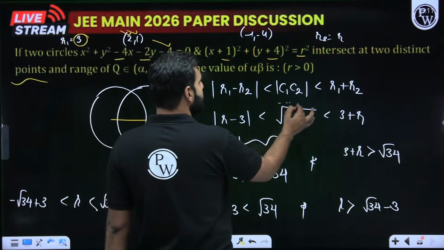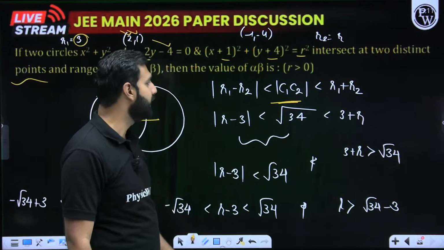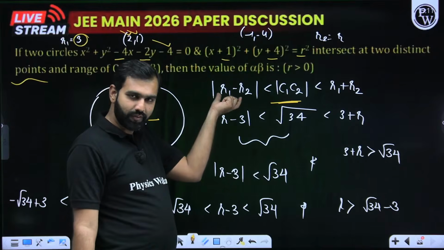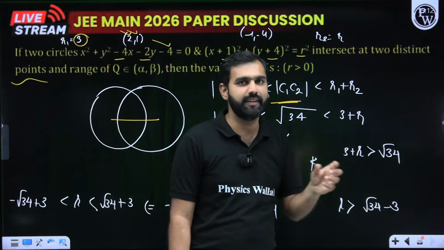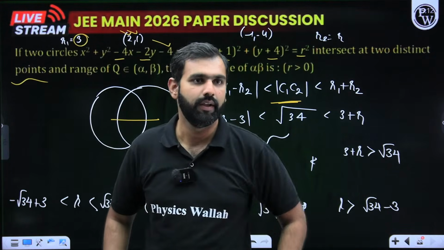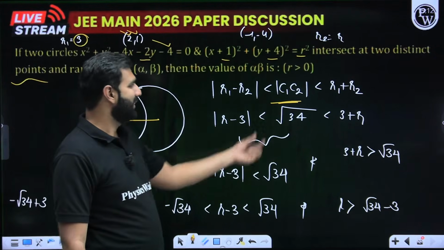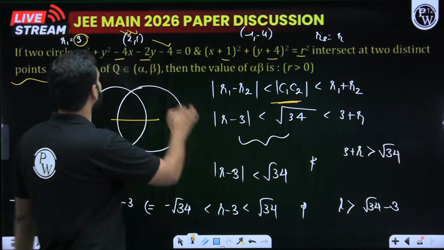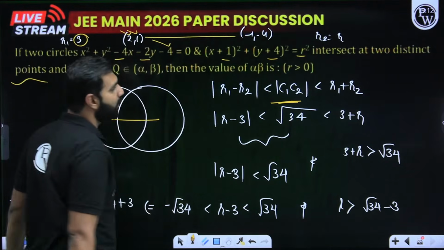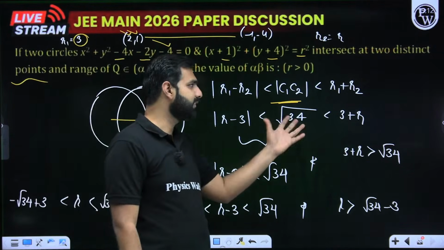So we know the distance between their centers should be greater than the difference of their radii and should be less than the sum of their radii. I hope you remember that. So what I do next is here. We know the distance between their centers is what? Distance between (2, 1) and (-1, 4). So when you use the distance formula, you get it as under root 34.